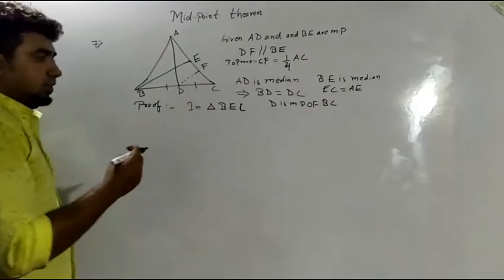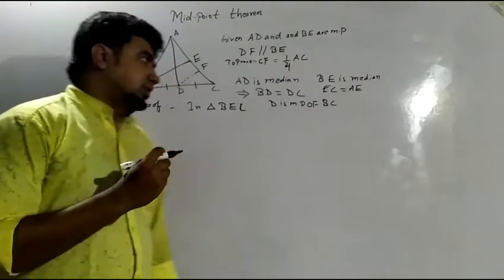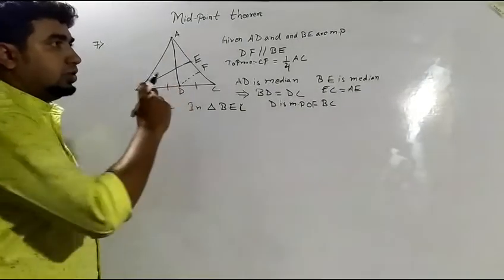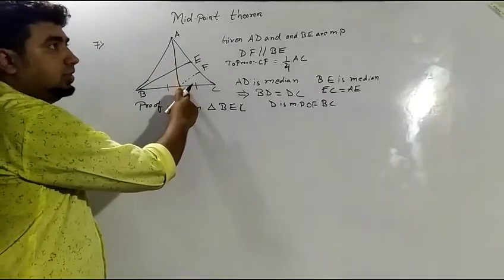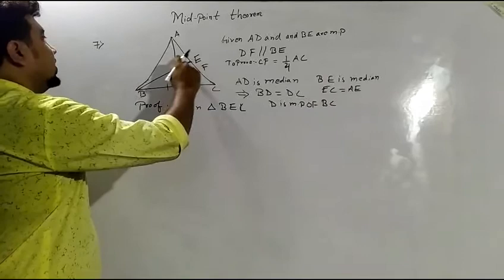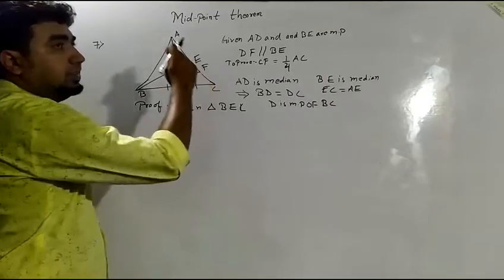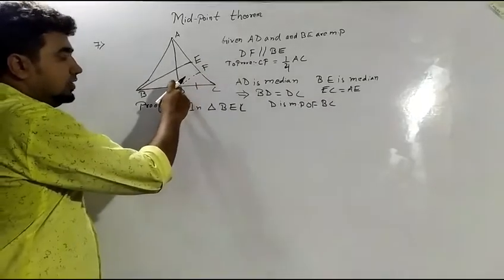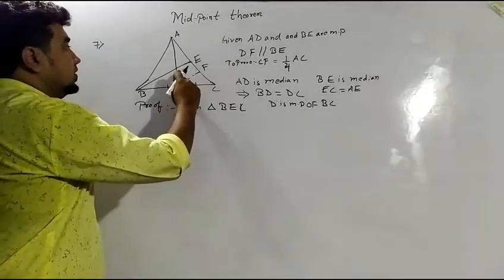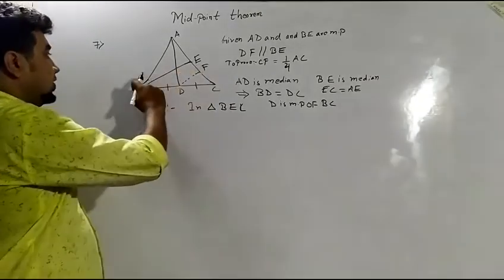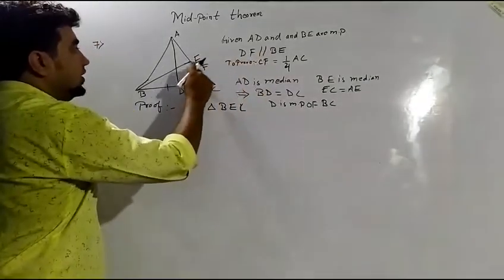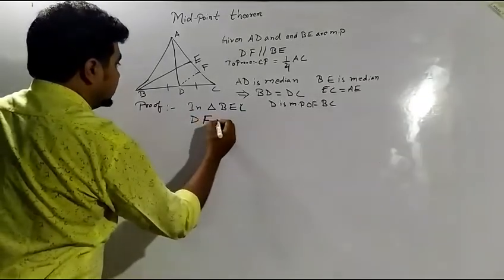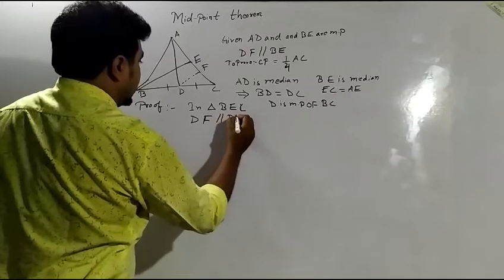Then the converse of the midpoint theorem states that if a line drawn through the midpoint of one side of a triangle is parallel to another side, it bisects the third side. In this triangle, D is the midpoint, and the line through D is parallel to BE, as it is given that DF is parallel to BE.